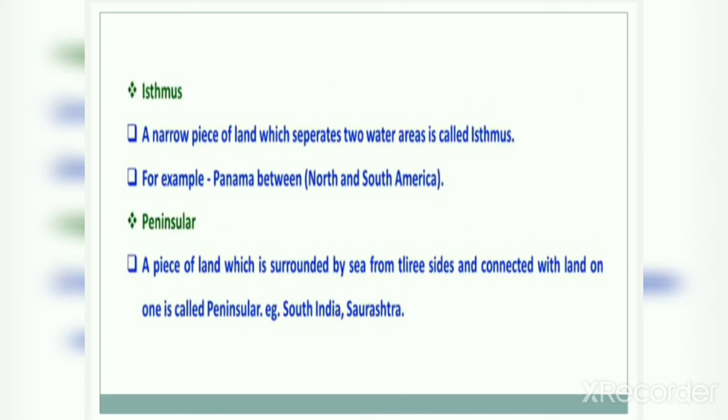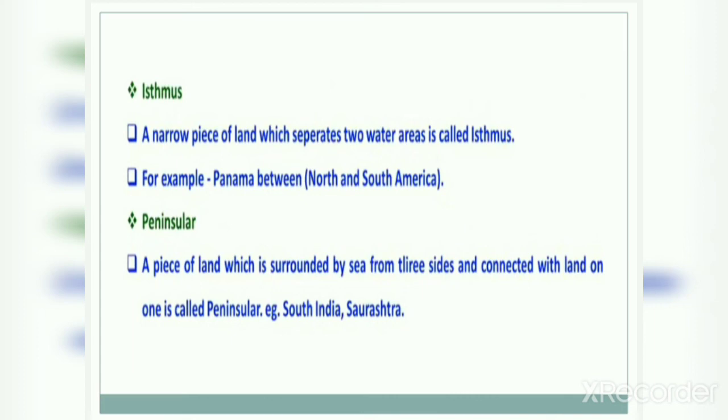Now, I already taught you that in a Gulf there is one side water and three sides land. In an island, all four sides are water, a piece of land surrounded by water from all four sides.